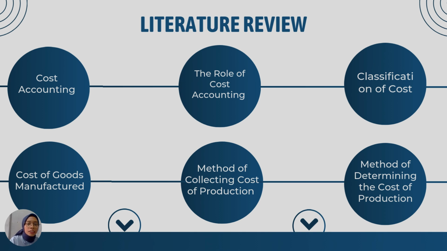Next is literature review. Number one is cost accounting. Number two is cost of goods manufactured. Number three is the role of cost accounting. Number four is method of collecting cost of production. Number five is classification of cost. And the last is method of determining the cost of production.